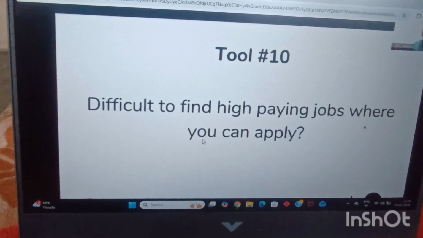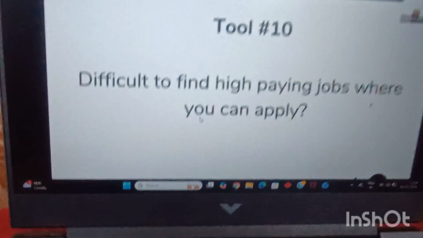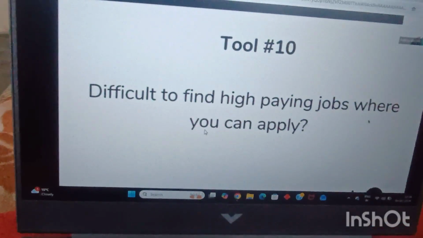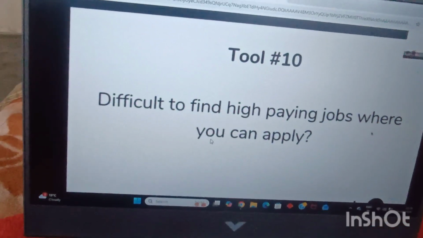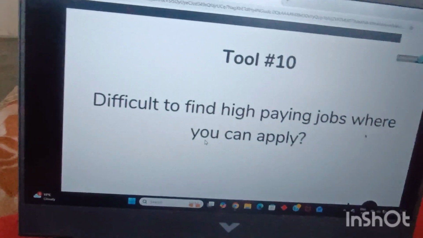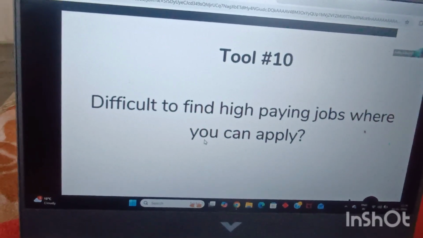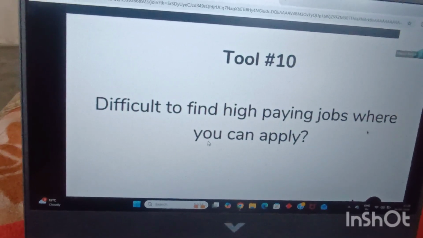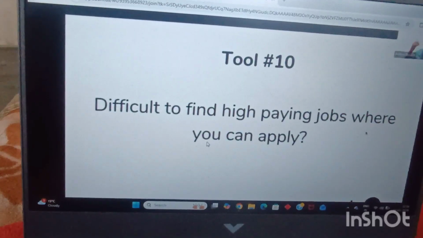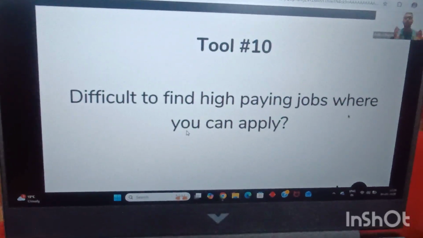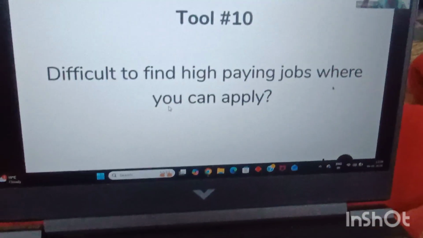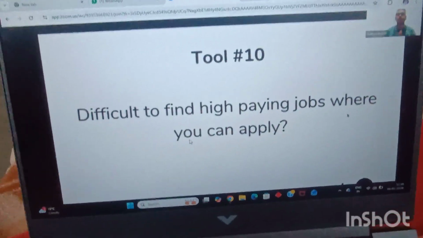Aditya, Monday to Friday, I am busy in my job. Full day I am busy in my job. Then when I come back, I am too busy to find any job. Saturday and Sunday, I spend time with my friends, spend time with my family, etc. I just do not have the time to even find a good job for myself, let alone prepare for interviews, let alone modify my resume. How many of you feel that this is a real pain point that you are facing right now?